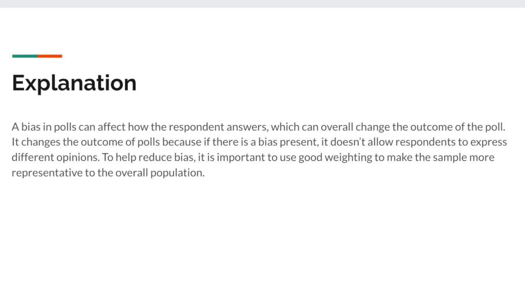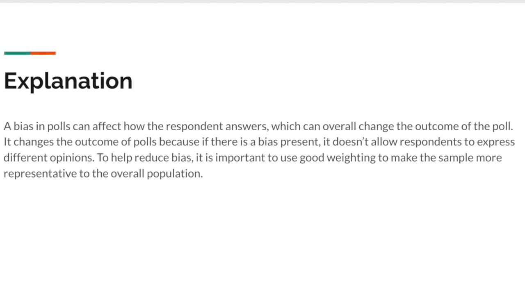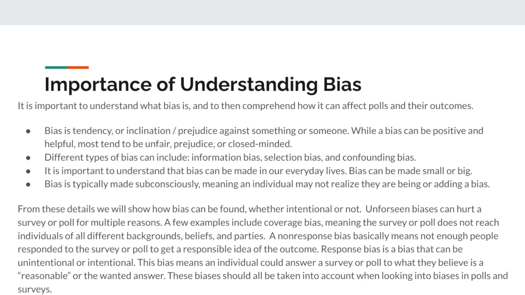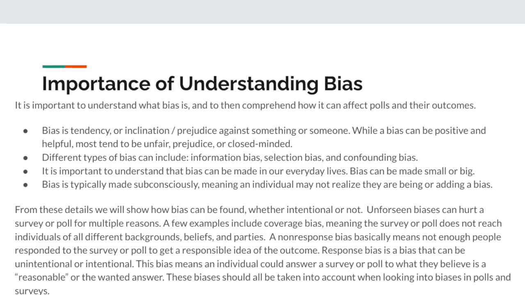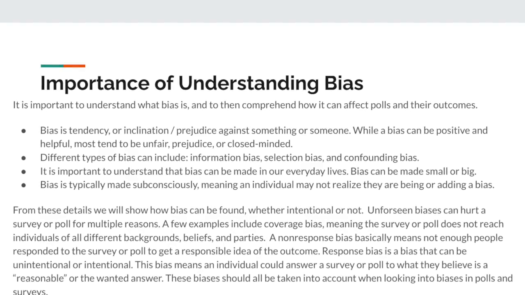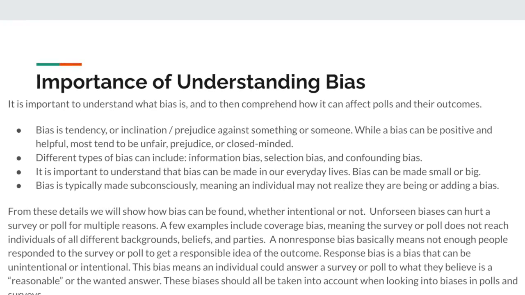To help reduce bias, it is important to use good weighting to make the sample more representative of the overall population. It is important to understand what bias is and to then comprehend how it can affect polls and their outcomes. Bias is basically a tendency or inclination against something or someone. While biases can be helpful, they can also be negative.